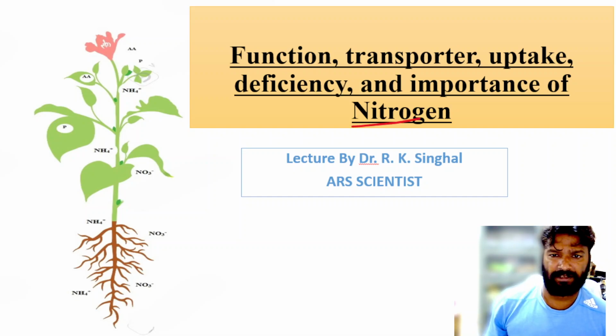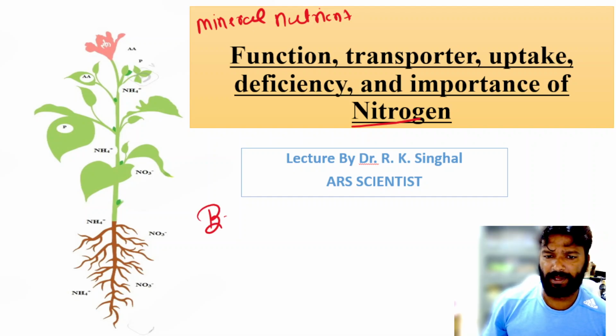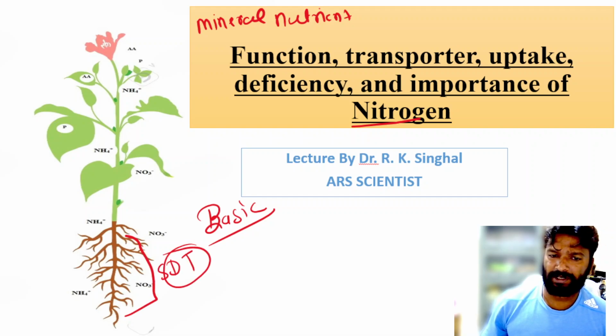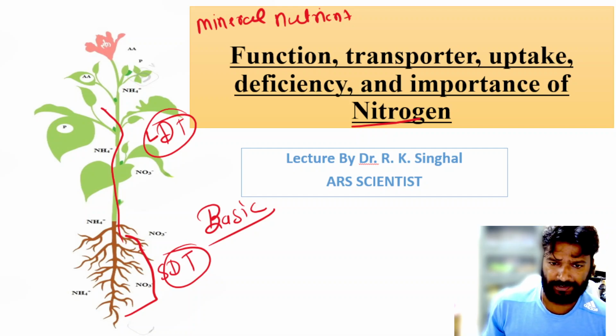So friends, in the last 3 or 4 lectures we have been discussing mineral nutrition. In the first lecture we discussed the basics of mineral nutrition. Then we discussed short distance transport of nutrients, then long distance transport of nutrients.